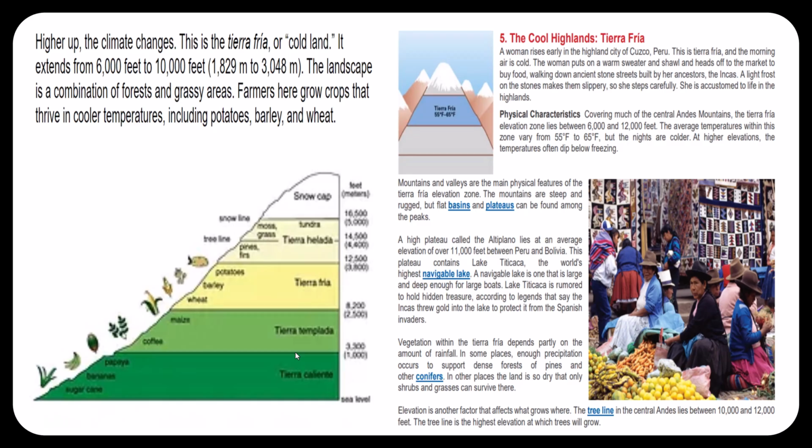Question number 8. What are some characteristics of the Tierra fria, or cold land? Well, here it's much colder. It does have a combination of forest and grass, and here crops that grow better in colder temperatures are the ones that thrive, like potatoes, barley, and wheat.